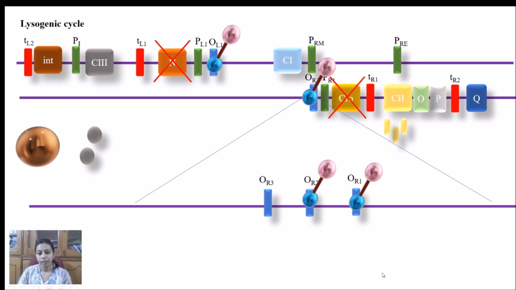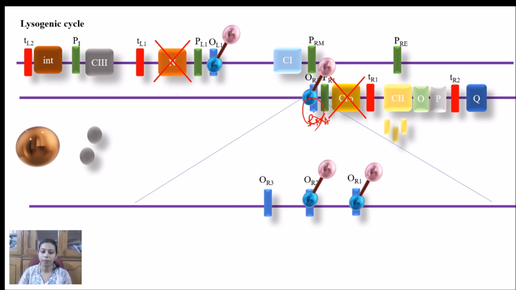Now actually this is similar to the lac repressor. So what happens when the lac repressor is present? RNA polymerase will be able to bind to the site, but as soon as it is occupied by the repressor, the RNA polymerase will not be able to bind to this site. So this acts similar to the lac operon, but what happens when its concentration increases?